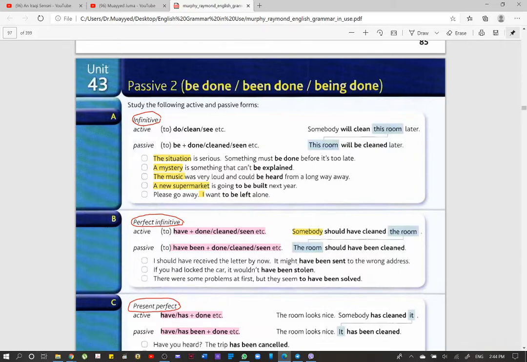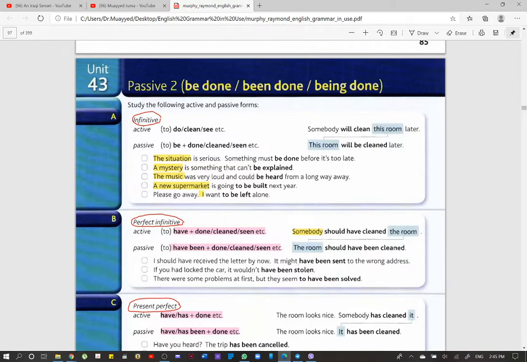Now, situation, a mystery, the music, a new supermarket, and all these nouns are in fact objects in the active sentences, but they are turned to have the subject position because it is passive. Now here, for instance, you say something must be done before it's too late.